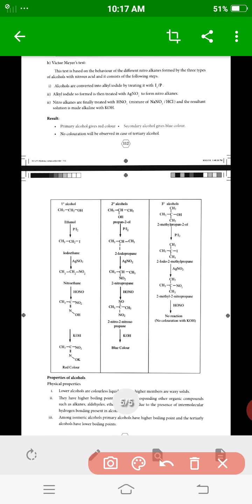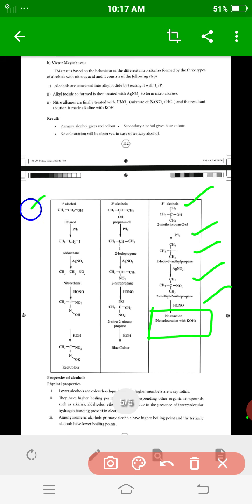Third, consider the tertiary alcohol, 2-methylpropan-2-ol. It reacts with phosphorus and iodine to give 2-iodo-2-methylpropane, and with silver nitrite to give 2-methyl-2-nitropropane. When nitrous acid is added, there is no reaction for the tertiary alcohol.